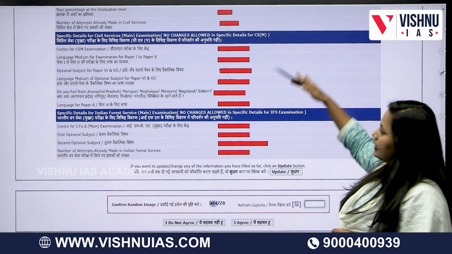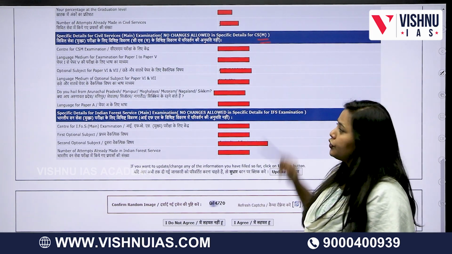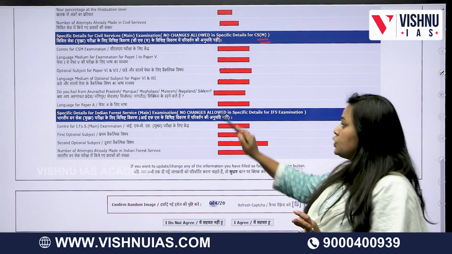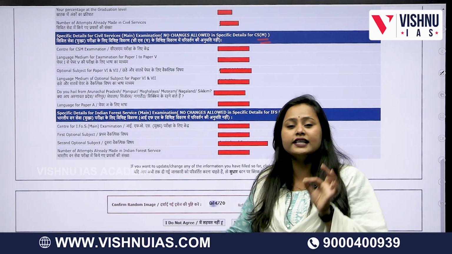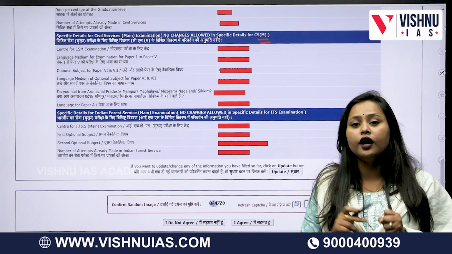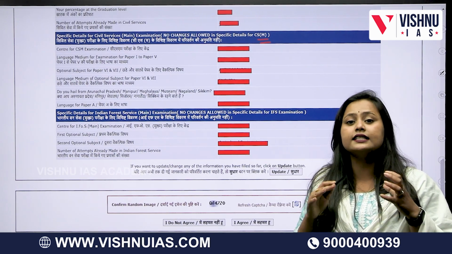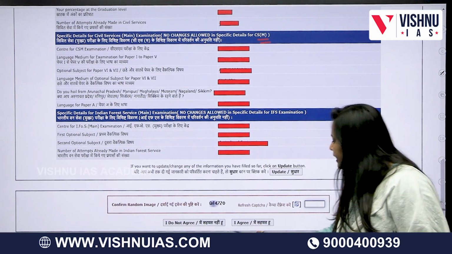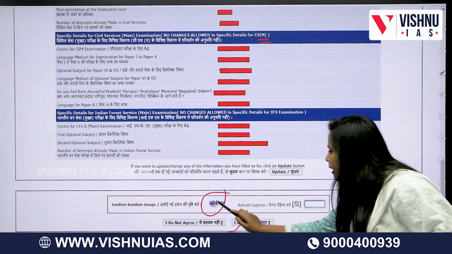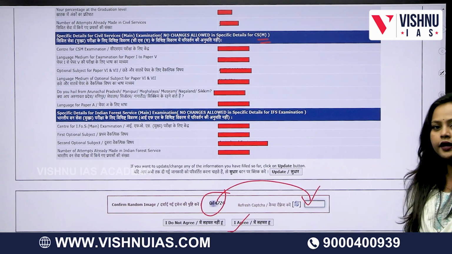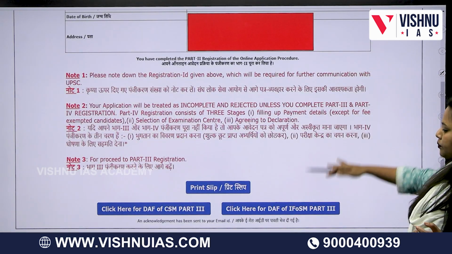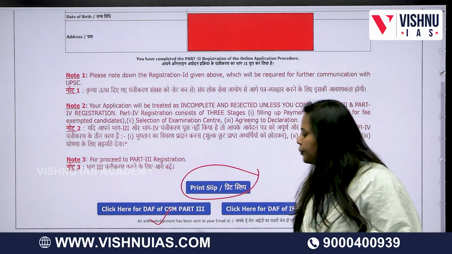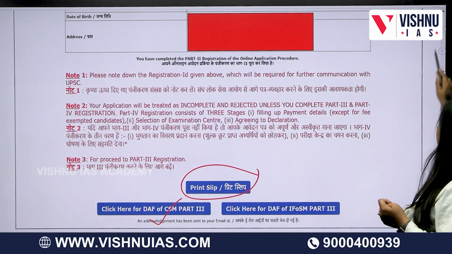Now, make sure that whatever center you are selecting, this cannot be changed further on. So do it correctly and properly, see whichever place is nearby to you, see whichever place is comfortable for you. That is when you give your consent and click I agree after entering the captcha over here. Then you will get something like this. You can print the form and go on to the next process, which is the third part.